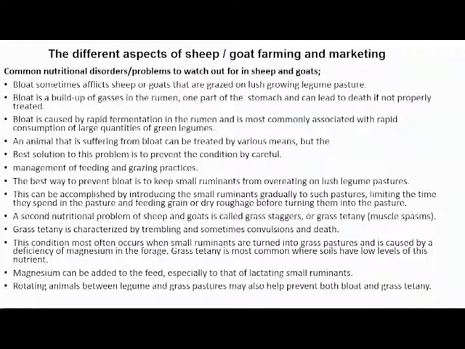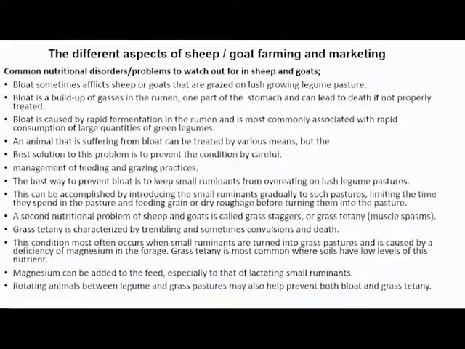This can be accomplished by introducing the small ruminants gradually to such pastures. So that's how you control or avoid animals from this type of disease. Another common nutritional disorder is grass tetany.